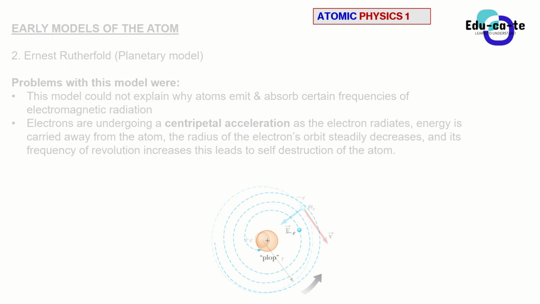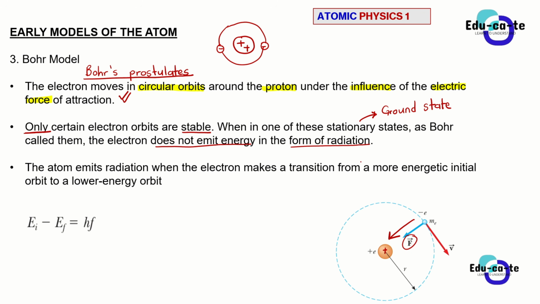But now when we go to Bohr's model, it clearly states that when an electron is in a stationary state, or in a stable orbit, this path here, it does not emit any energy. It does not release any radiation at all.